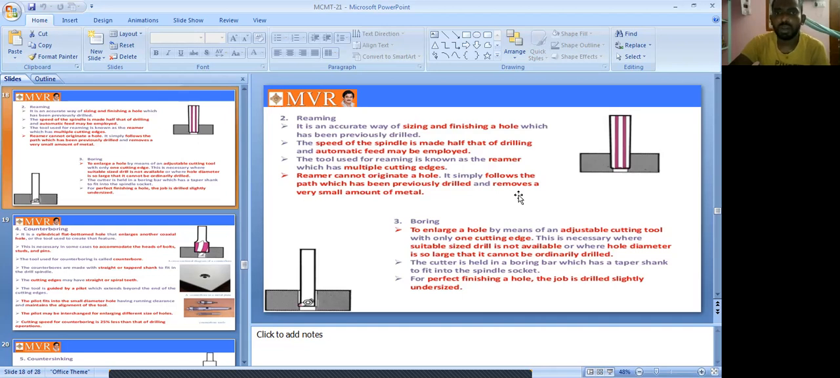That is only a small amount of metal that will be removed. So directly, by using the reaming process, we cannot make the hole. The previously drilled hole is used, and a small amount of metal is removed. This process we call reaming.